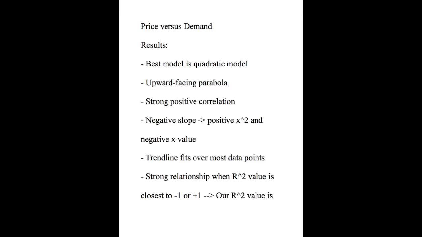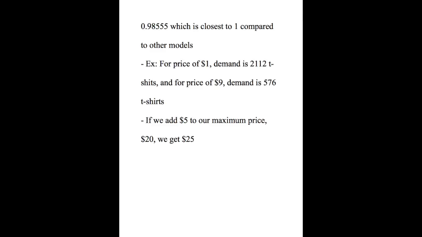We observed that an increase in price caused a decrease in demand. For example, for a price of $1, demand was 2,112 t-shirts, and for a price of $9, demand was 576 t-shirts. So that shows the negative slope. And as part of the other task, if we added $5 to our maximum price, which was $20, we get $25.